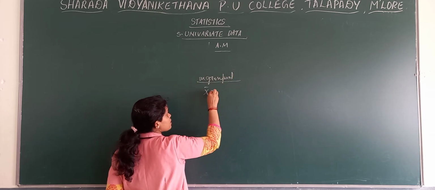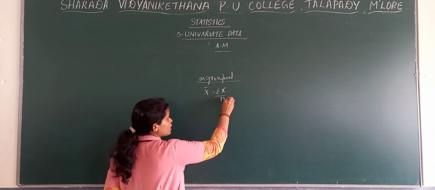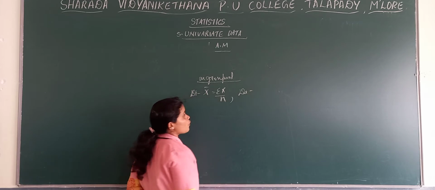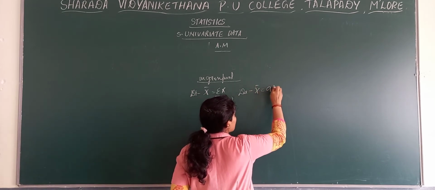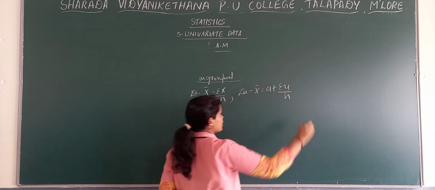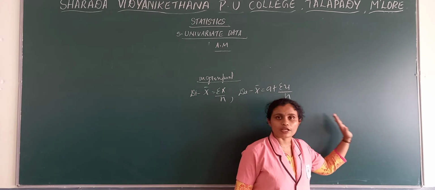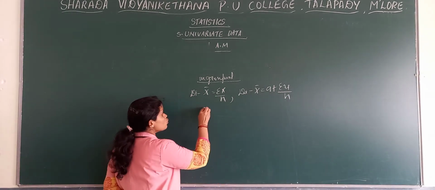For ungrouped, that is sigma x by n. This is the direct method. Now the deviation formula goes like x bar is equal to a plus sigma u by n. Ungrouped means where frequencies will not be there, only x values. Then we move towards grouped.